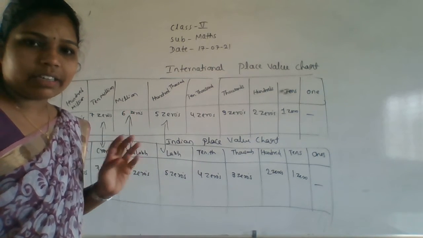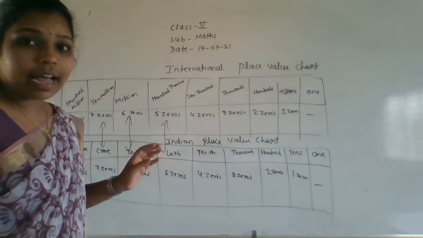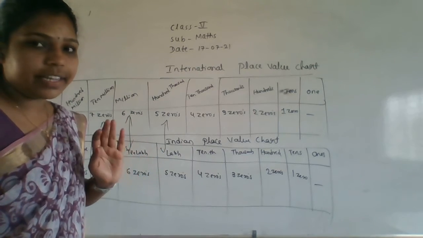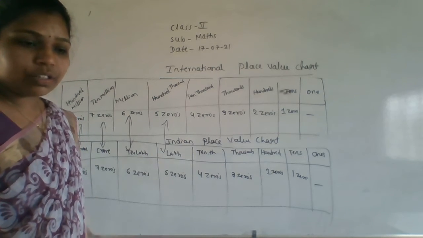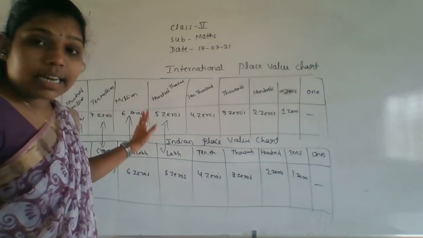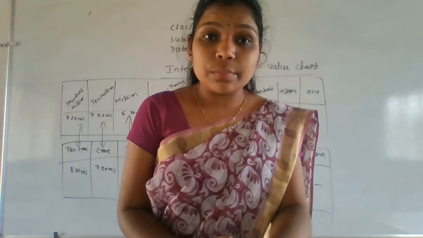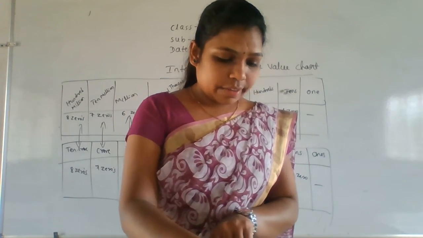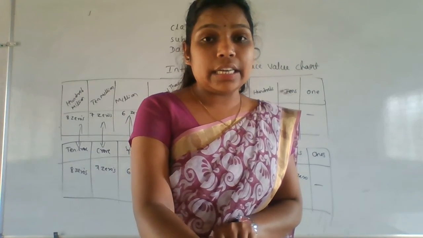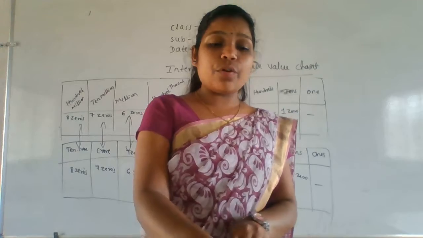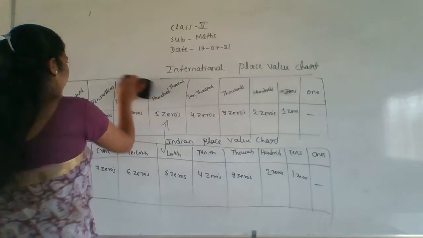Okay. If anyone asks you, then think calm and be cool and say the answer. Don't take any tension because it's a very easy concept. Right. I hope everyone understood. So based on this international place value chart, we are having exercise number 1.3. Okay, open your textbook everyone, page number 24, exercise number 1.3. Now we will solve exercise number 1.3.